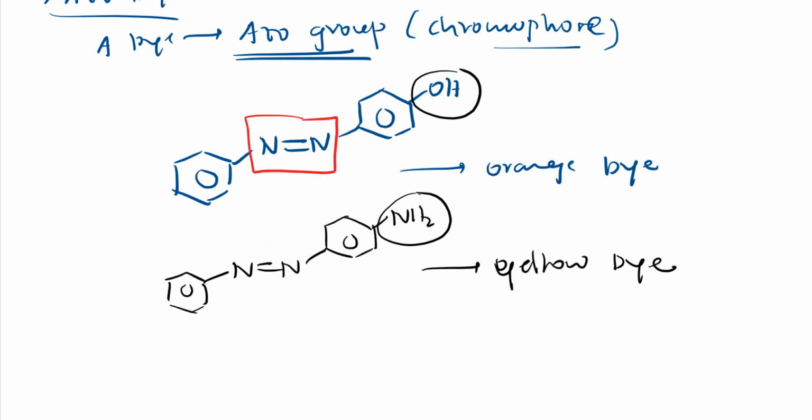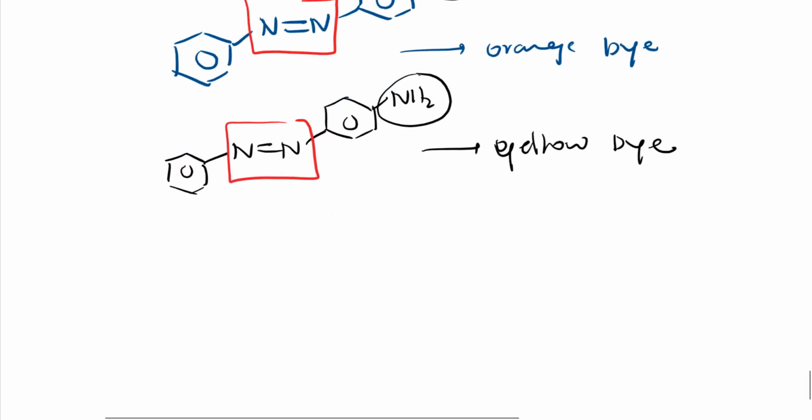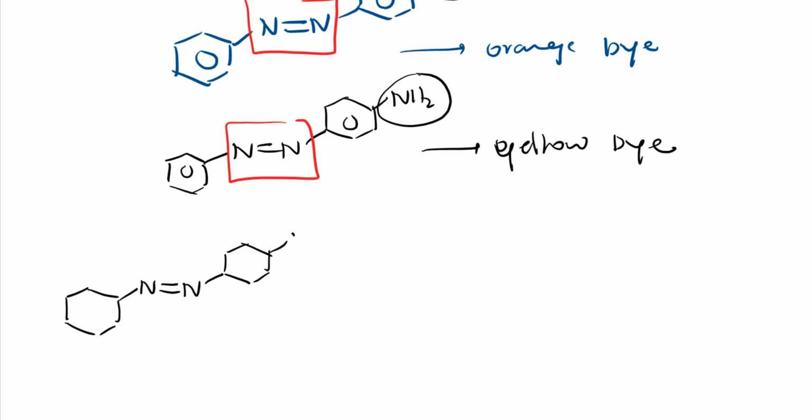So this azo group acts as a chromophore. How does it act? See here. Simply, if I want to write it neatly, chromophores are organic compounds which have pi bonds, right? So see here, everywhere I can put double bonds like this. Here also double bonds. So what does this chromophore do? They will enhance the resonance, because this resonance is enhanced, right?